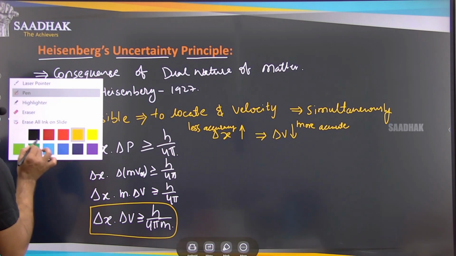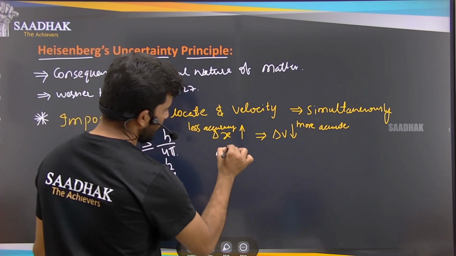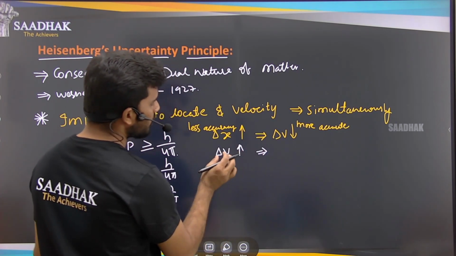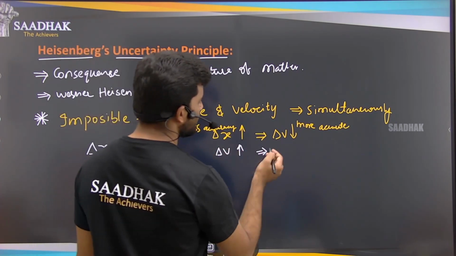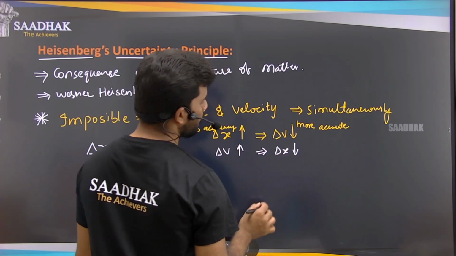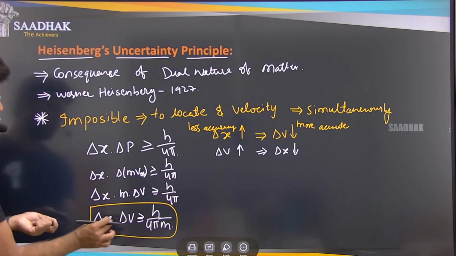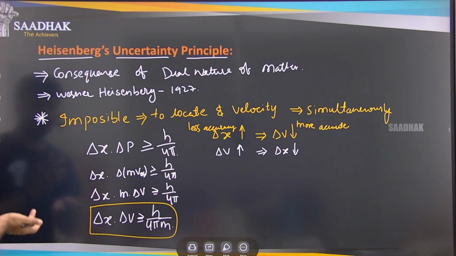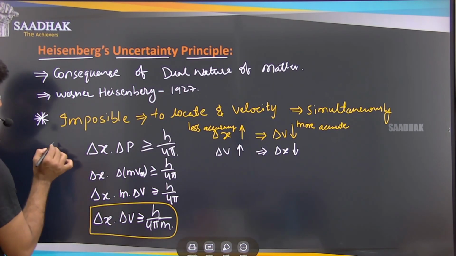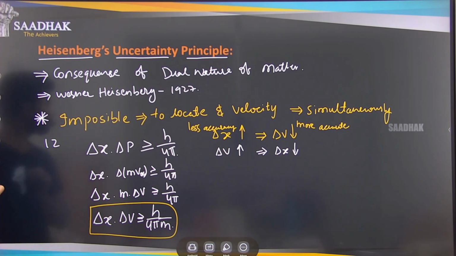That is the first case. If we reverse it, delta v is increasing, meaning the uncertainty in the velocity is increasing, then the uncertainty in x, that is the position, will decrease. So the product of these two stays the same. If we take normal numbers as an example, say the product is 12.